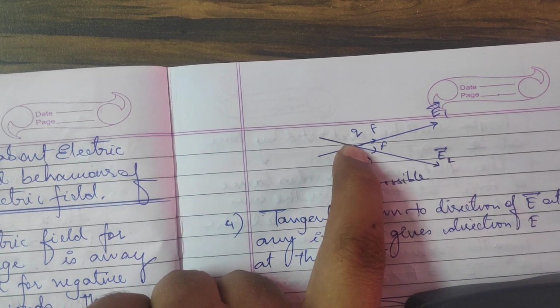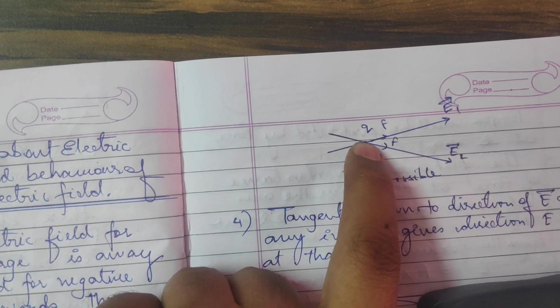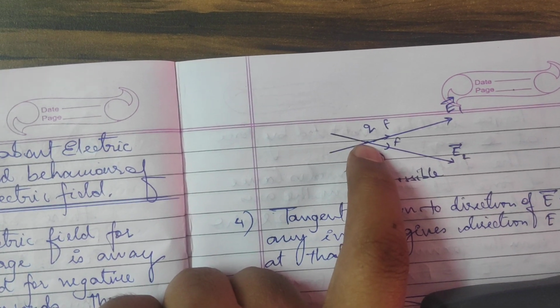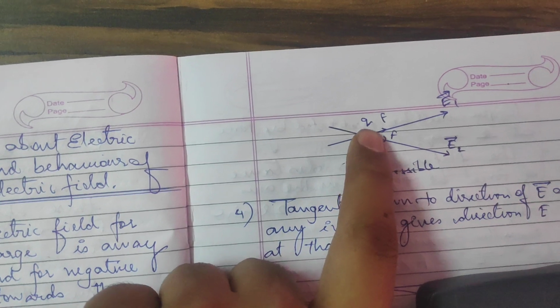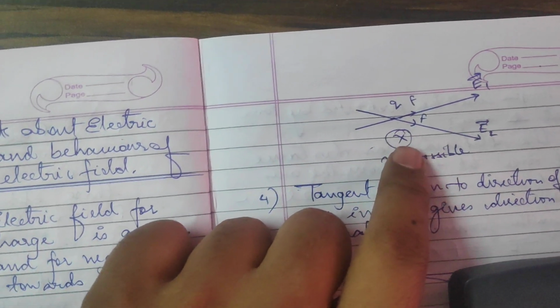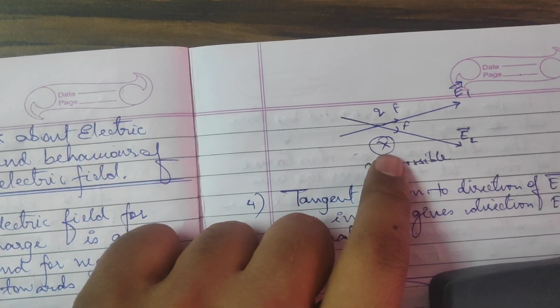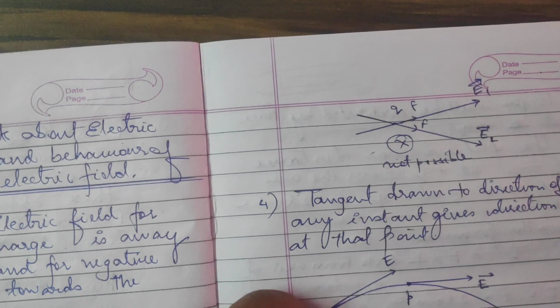At this point, if I place a positive charge, as we studied, the positive charge moves in the direction of the field. So the positive charge will have two directions. It will experience force in direction of E1 also. It will experience force in direction of E2 also, which is not possible. Therefore, two electric lines of force never intersect each other.